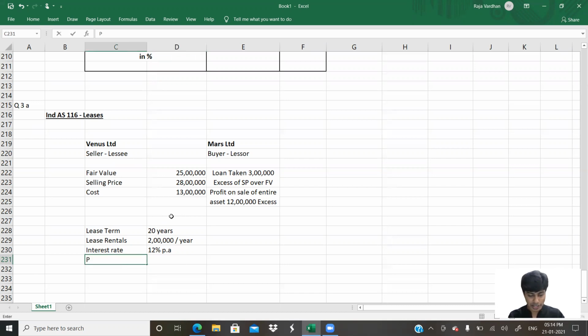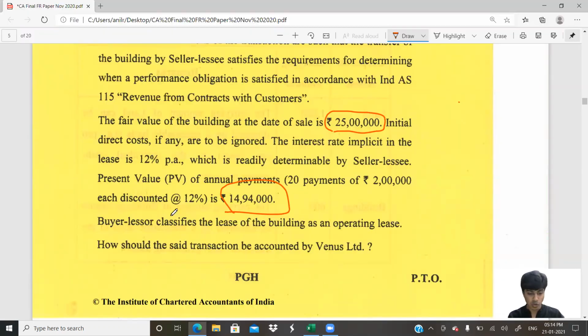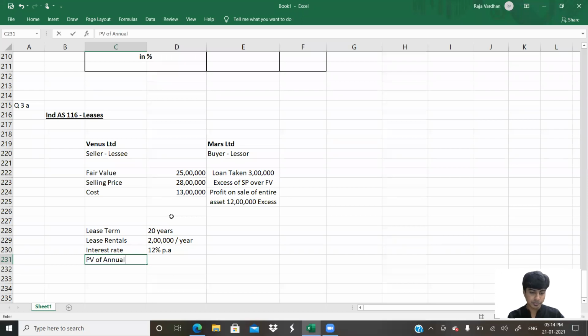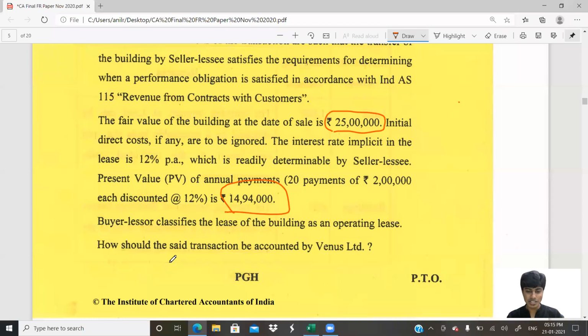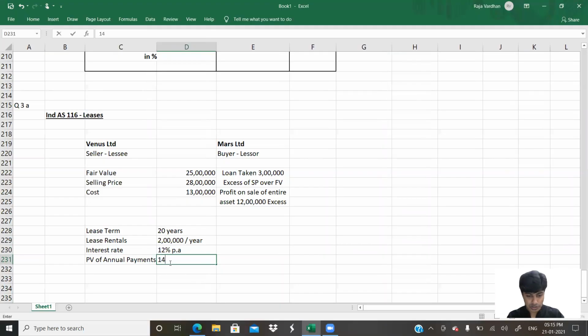Come on, let's go ahead. Write this: present value of annual payments. What exact payment is this? Annual payments. Don't waste time in the examination computing it if it's already given in the question. If it is not given, you would have to compute. I agree. But when it is given, it's wise not to waste time doing it. How much is it? 14 lakh 94,000.